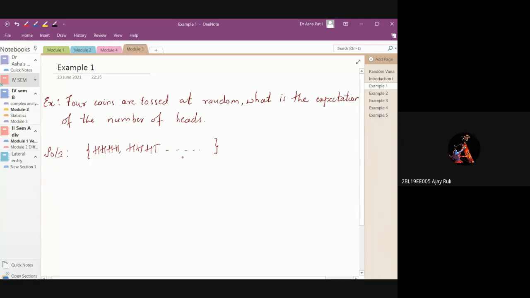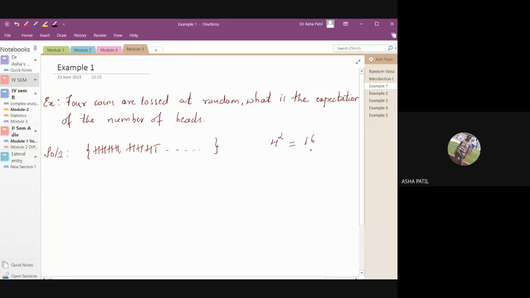It's 2 raised to n, where n is the number of coins, each giving head or tail. Then 4 coins are tossed, so you are telling 4 raised to 2, it is 16.